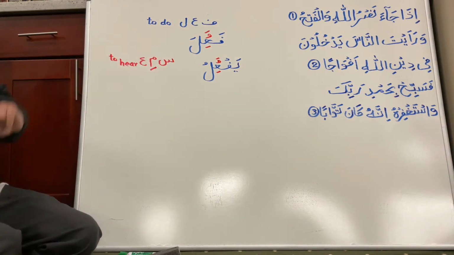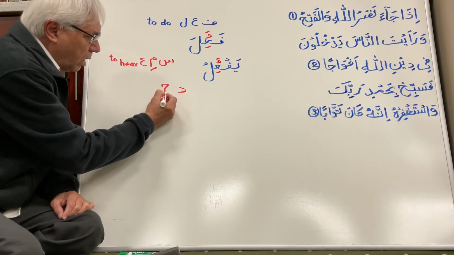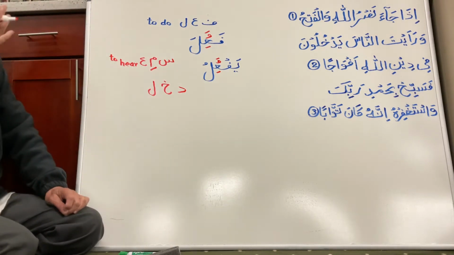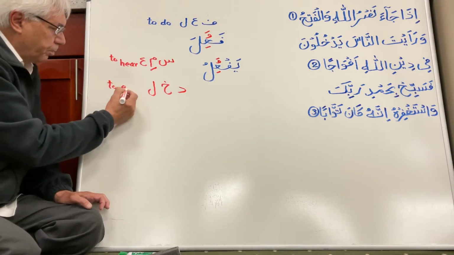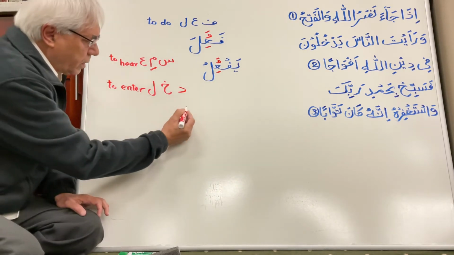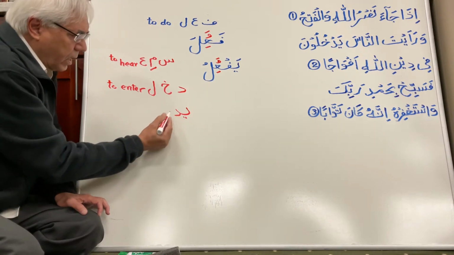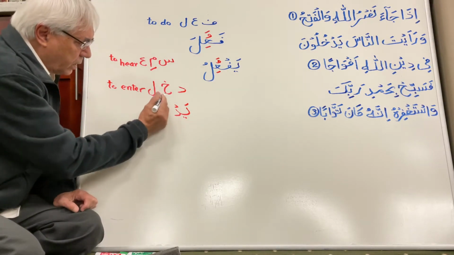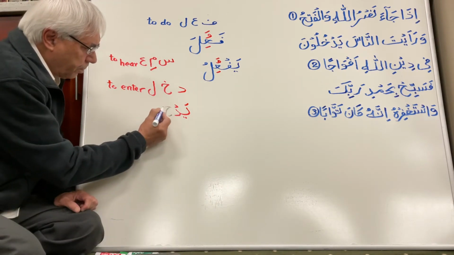One more example before I jump on that one. Let's look at these three letters: dal, kha, and lam. And these are very common words. The meaning of this is to enter. Dakhil, a word we know all the time. So to enter. Now, I'm going to make a present tense or future tense. So we add a ya in the beginning. Yad, and then the middle letter is kha, this one. Okay.